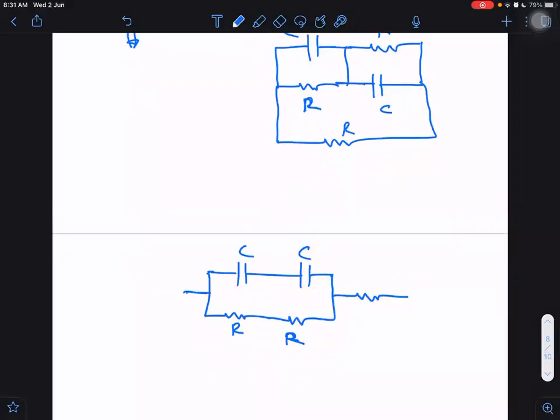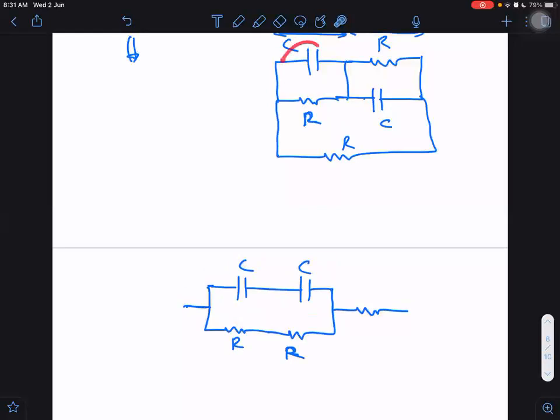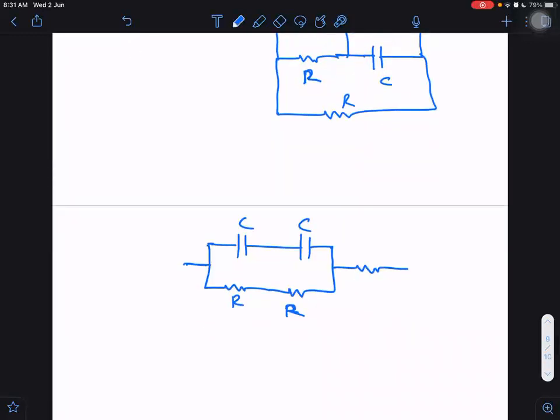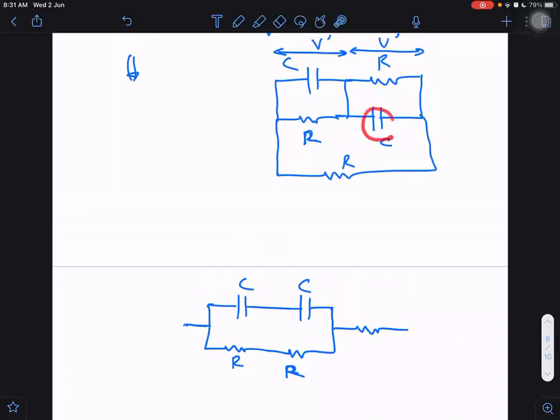Can we always do such tricks? No, we can't. But can we do it in this special case? Yes. Why? Because in this special case, this network is exactly the same as this network. Then we can do that. Otherwise, we could not do that. Or we can say these are just in parallel. I could switch their places. I could bring R down and I can bring C up. In fact, I can do it this way also first. If you want, I can do it this way also.